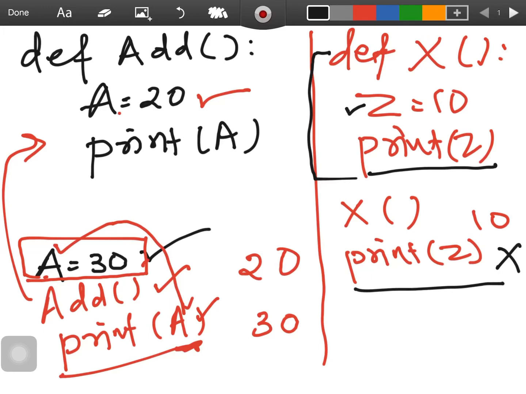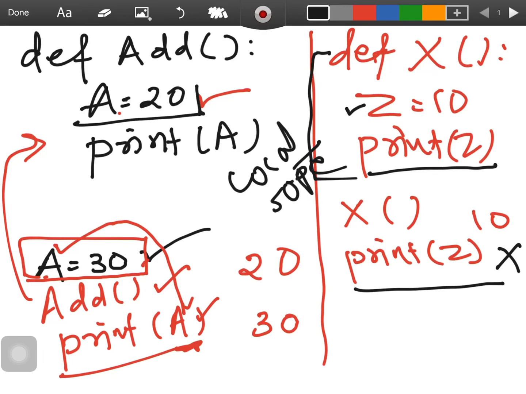So its scope is only inside this function, and its scope is known as local scope. Same way here this a, its scope is local scope, and this other a can be available anywhere, so its scope will be global scope.